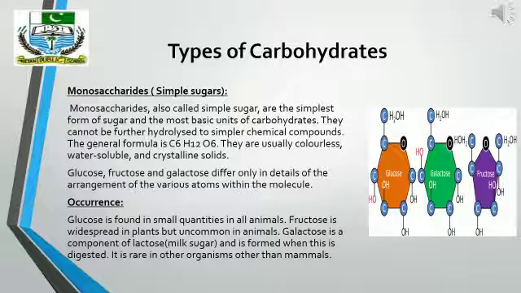This galactose is rare in organisms other than mammals. You can also see this picture which shows that all the three monosaccharides have 6 atoms of carbon, but the difference is only in their arrangement.